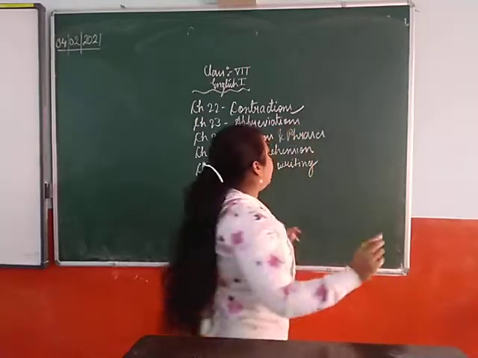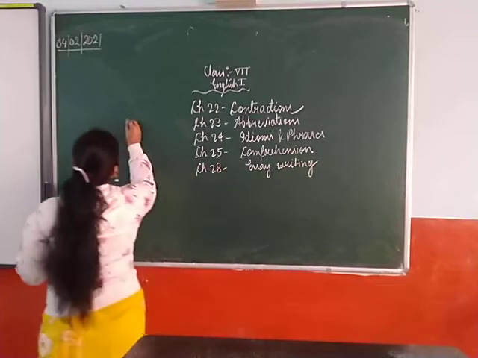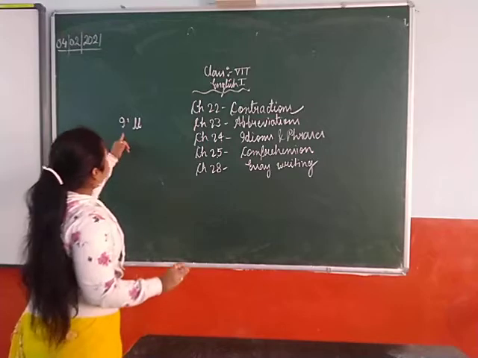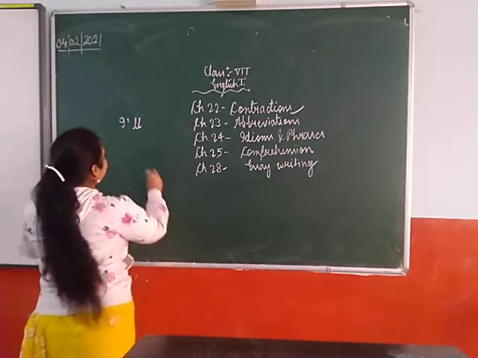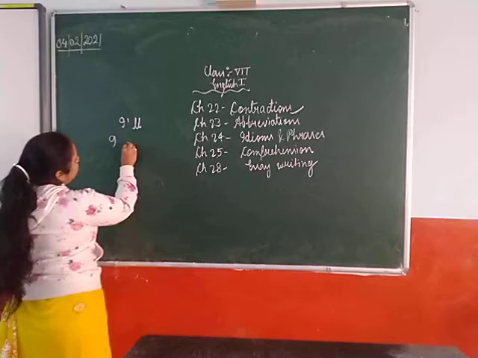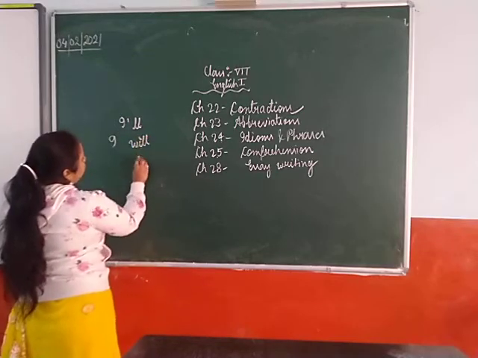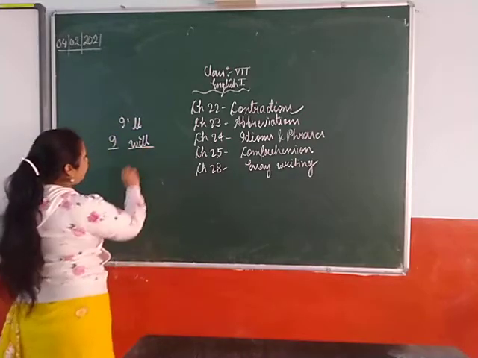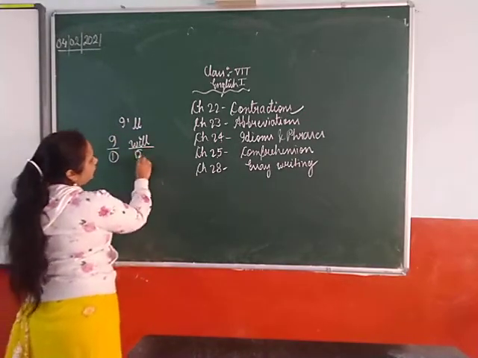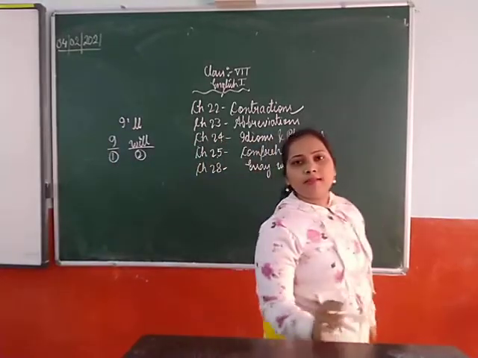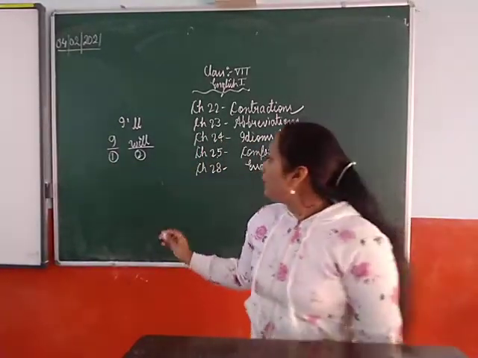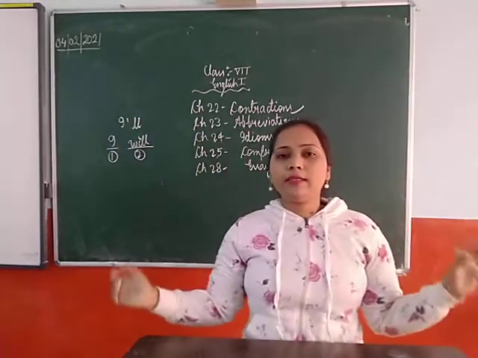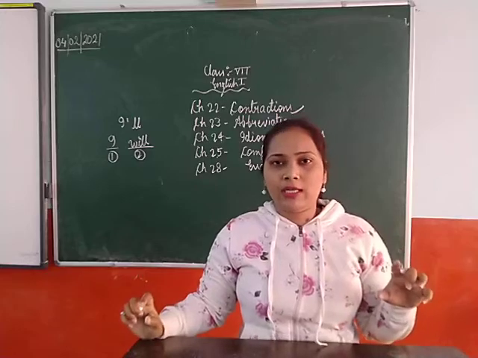For example, suppose I will. Now, when you see these words, suppose you are taking I, then will. So one word we have got I, the other word we have got will. Here we are getting how many words? Here we are getting two words. Now, if we have to make the shorter form of this I and will, and add it together, so we use contraction.